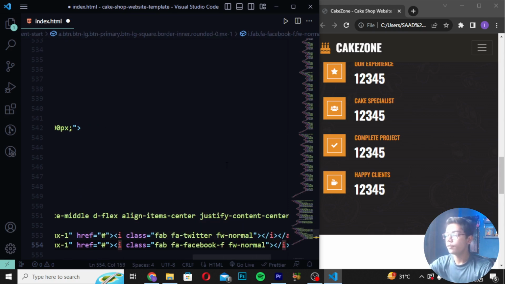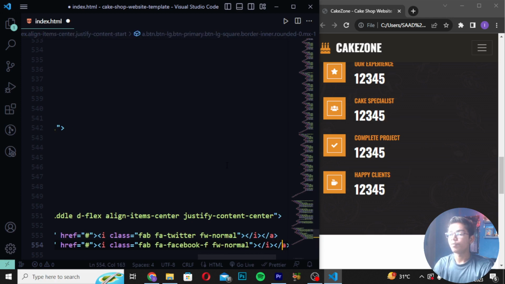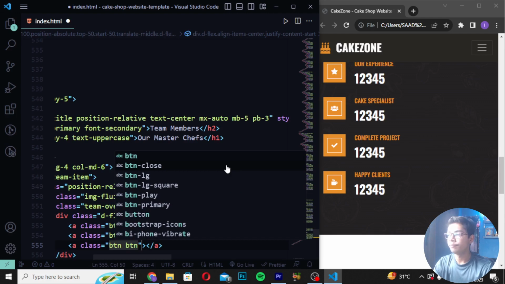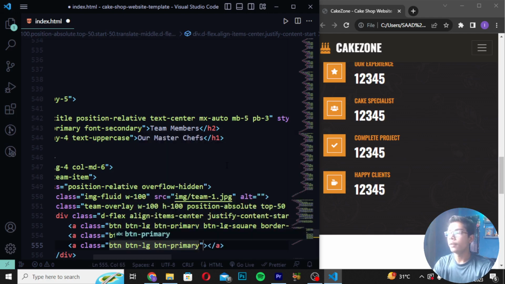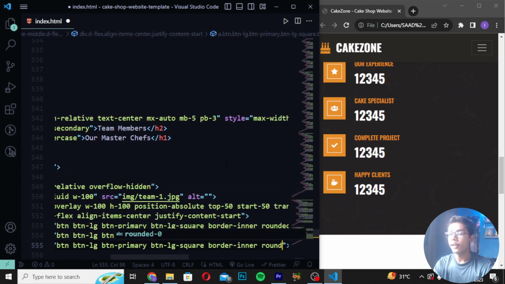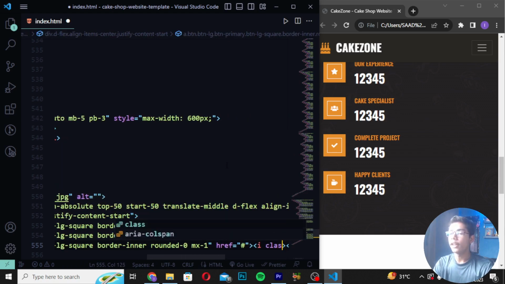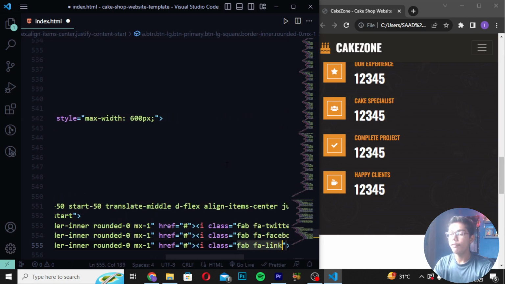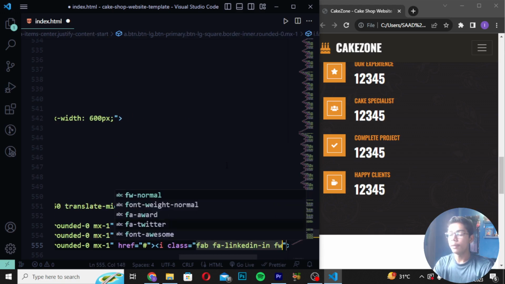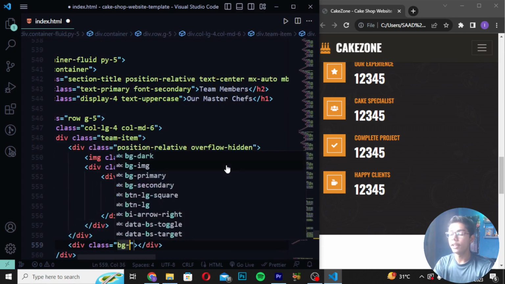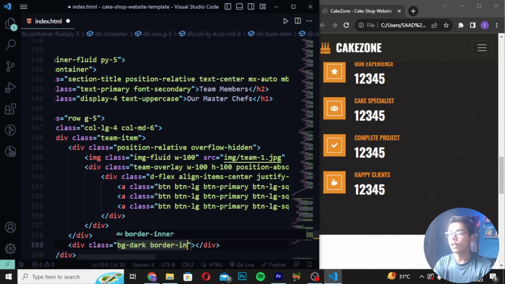Then when you've written this, I will move down after the close a tag and write class btn, and then write primary btn lg square, and then you have to write border inner rounded 0 and write mx1, and then write href hashtag and create i tag class fab, fa linkedin, write in fw normal. Then I will write div class as bg dark and write border inner,